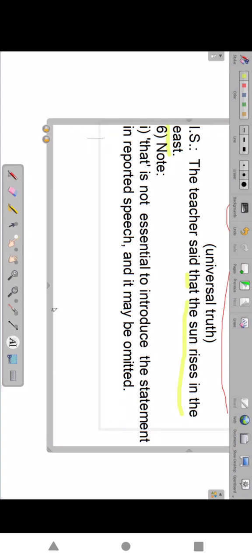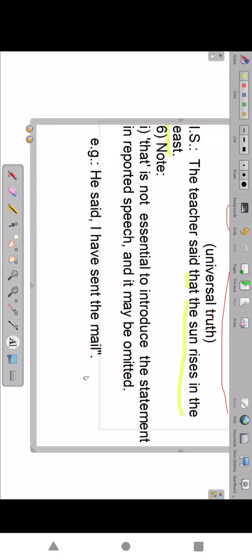Example. Generally, in answer form sentences, we have to use that. So without that also, it is right. He said, I have sent the mail. What is this here?